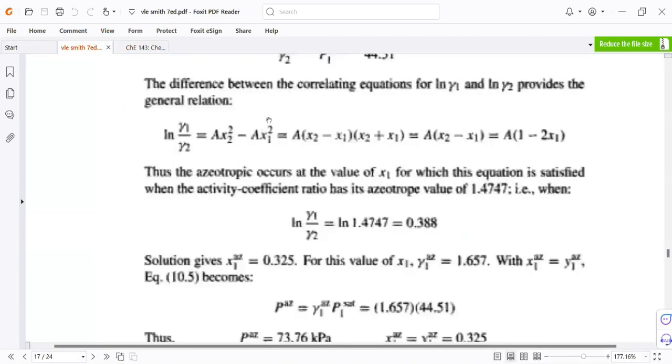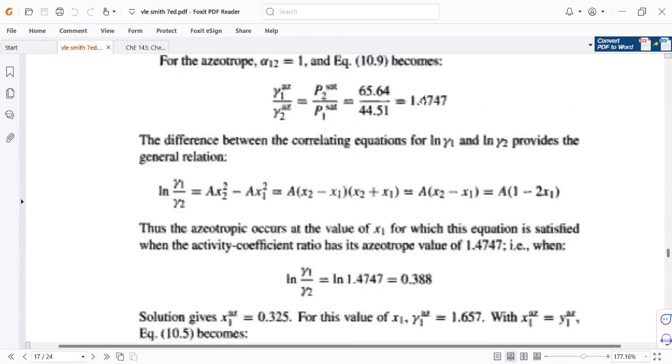That is exactly what we have here, and it's a polynomial. We expand the polynomial, and simplifying gives us this final value, and therefore this ratio, which at the azeotrope, gamma sub 1 over gamma sub 2 equal to 1.474.